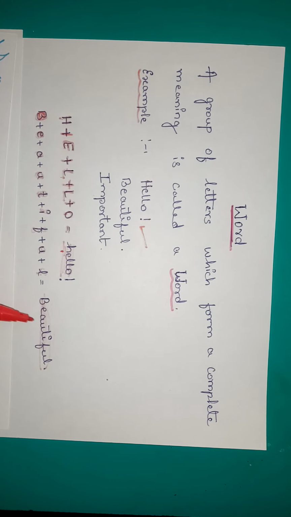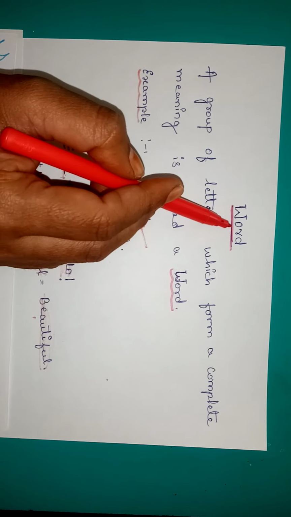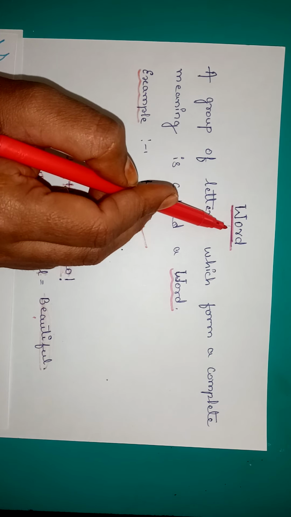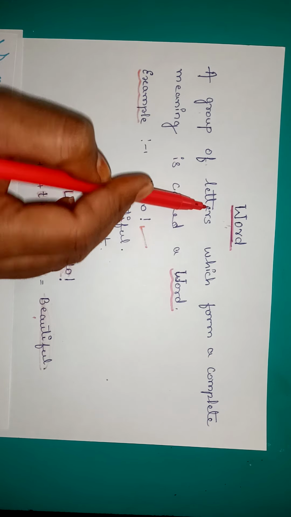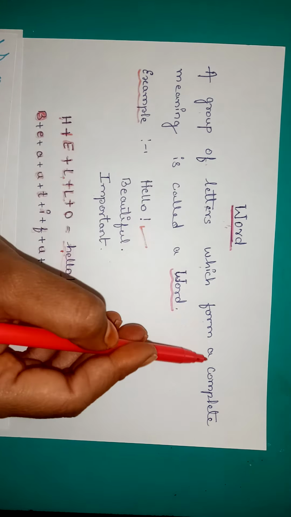This becomes beautiful. Beautiful means which is very nice to see. Yes or no? Now did you understand what is the meaning of word or the definition of word? A group of letters which form a complete meaning is called a word.